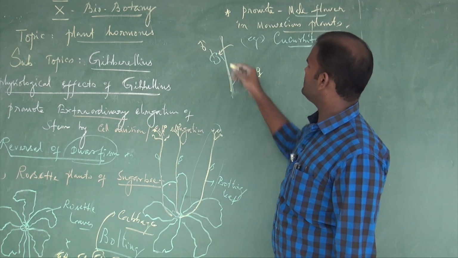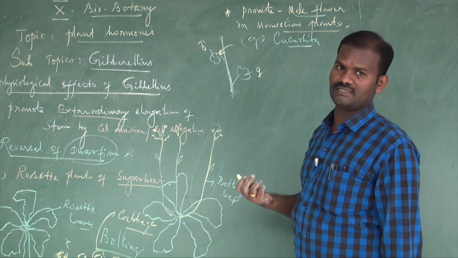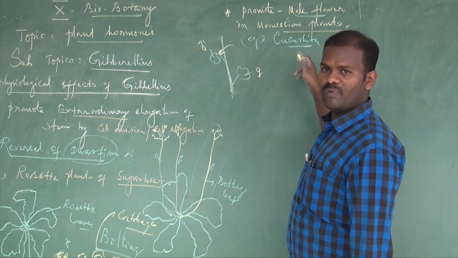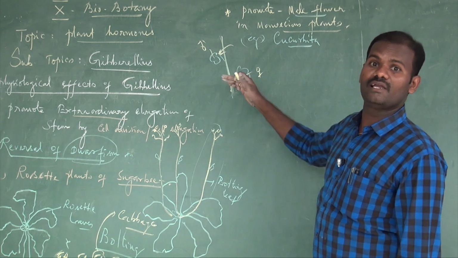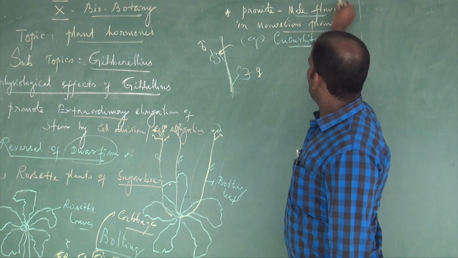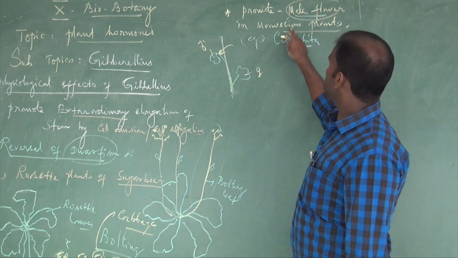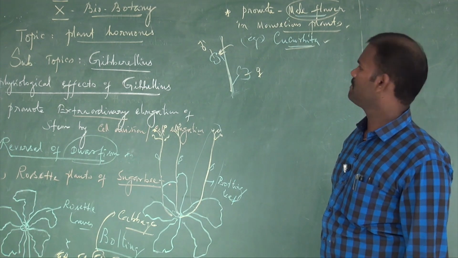What is the result? We get a number of male pollen grains, male gametes, that are used for cross pollination, resulting in the development of more food crops. So it is economically useful. Gibberellic acid induces male flowers in monoecious plants, especially Cucurbita pepo of the Cucurbitaceae family.